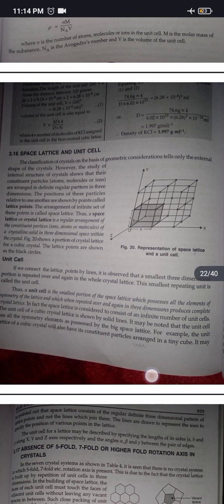The unit cells of a cubic crystal lattice are shown by solid lines. It may be noted that the unit cell has all symmetry elements as possessed by the big space lattice. For example, the unit cell of a cubic crystal will also have its constituent particles arranged in a tiny cube. It may be pointed out that a space lattice consists of a regular 3 dimensional pattern of lattice points, and note the lines which join them. The lines are drawn to represent the axes to specify the position of various points in the lattice.